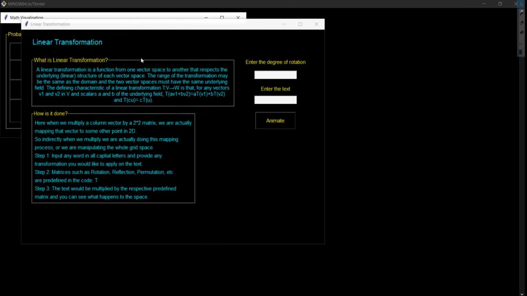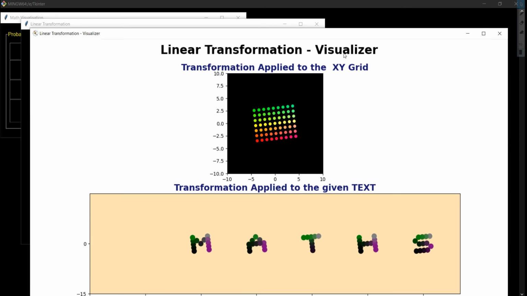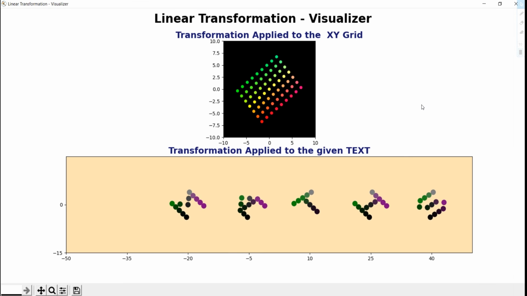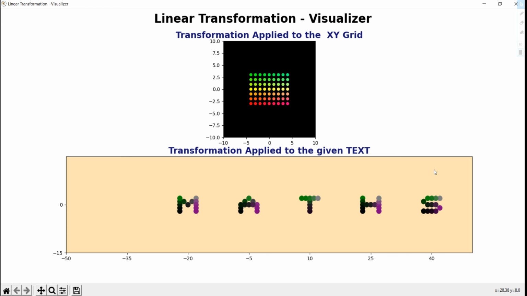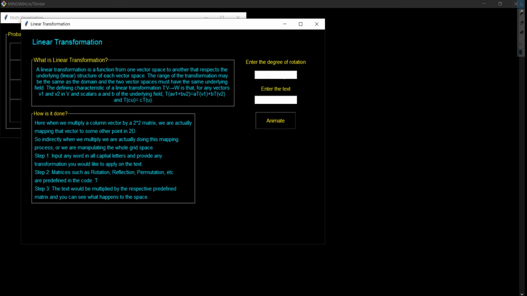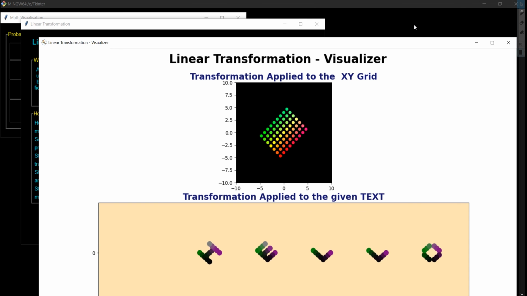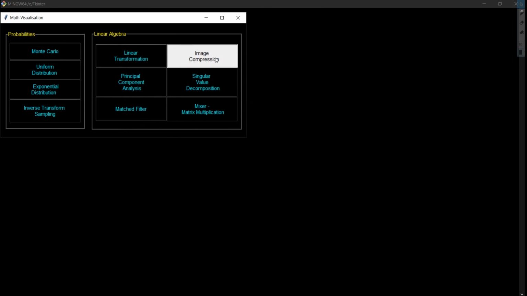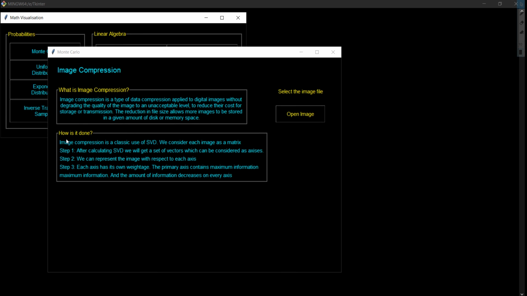Now coming to linear transformation, the degree of rotation is given and the text is also entered, and here we can see the transformation. The explanation is written in the opened window. Another value can be entered and the changes can be seen in the output accordingly, thereby helping the students to analyze the differences.